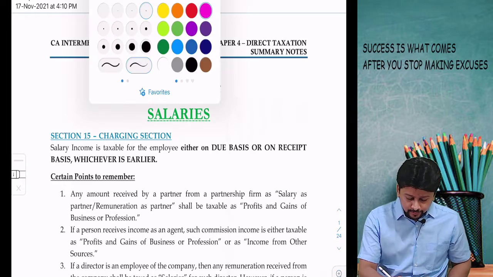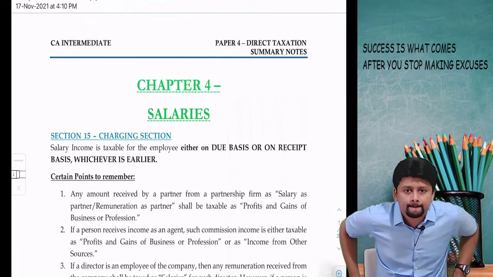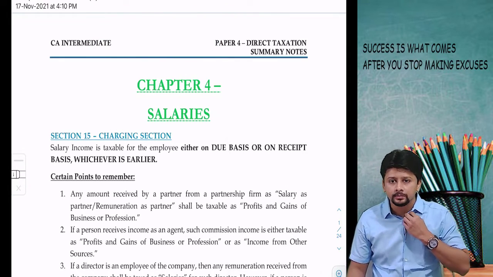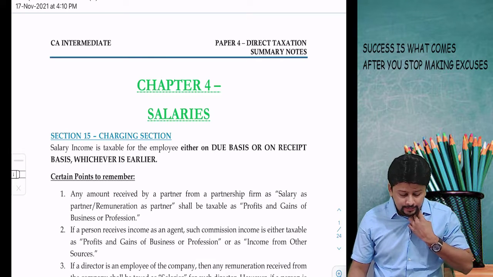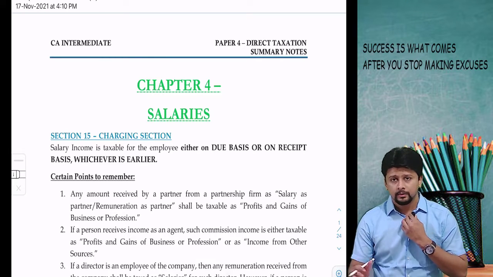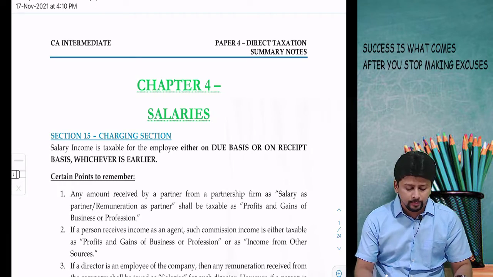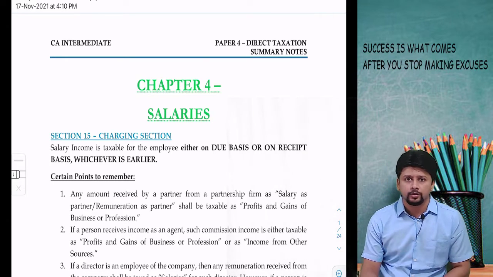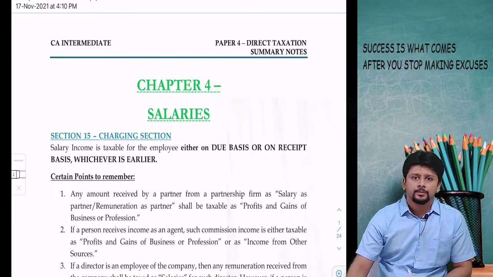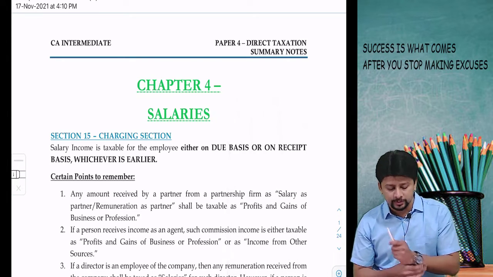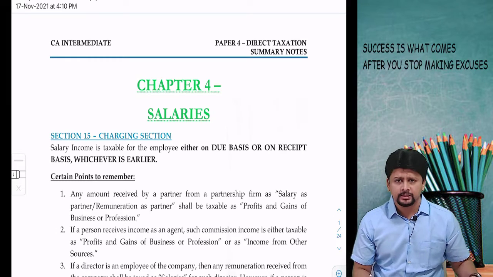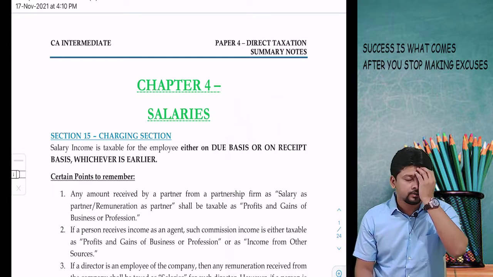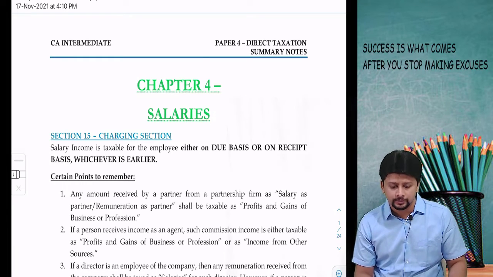Chalo, the agenda for our class today is a very important head of income. The first head of income in sequence, salaries. CA Intermediate, something very important. It will definitely be part of your question paper. That has been the past trend of the institute question papers, except for the last attempt where it was not asked in the paper, but every attempt prior to that, salaries is a short question.